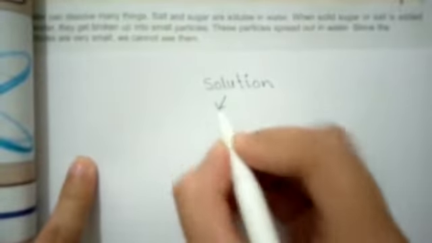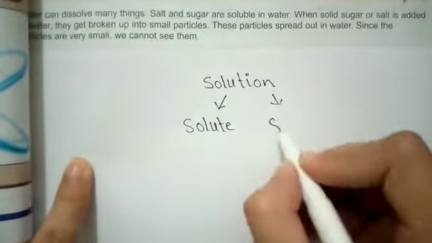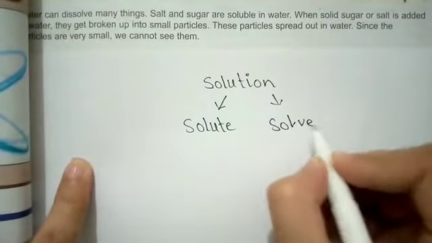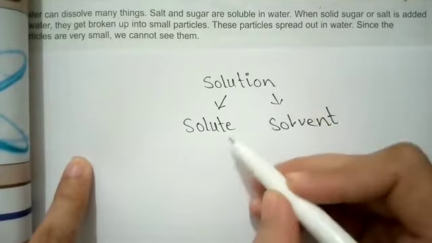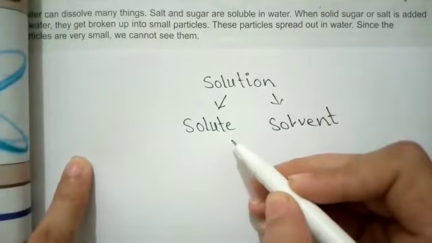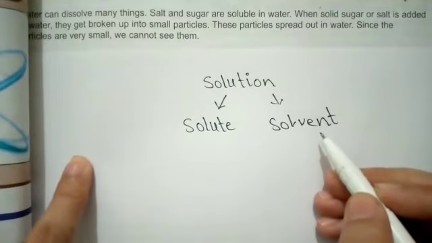So basically when we talk about the solution, there are two components of the solution. Number one is the solute and the second one is the solvent. In the majority of solutions, the solute is in less quantity and the solvent is in large quantity.